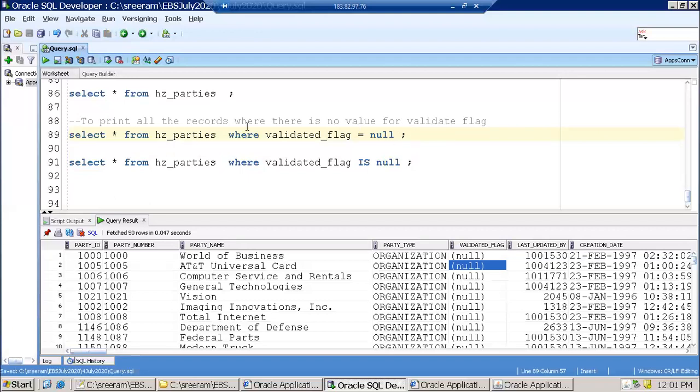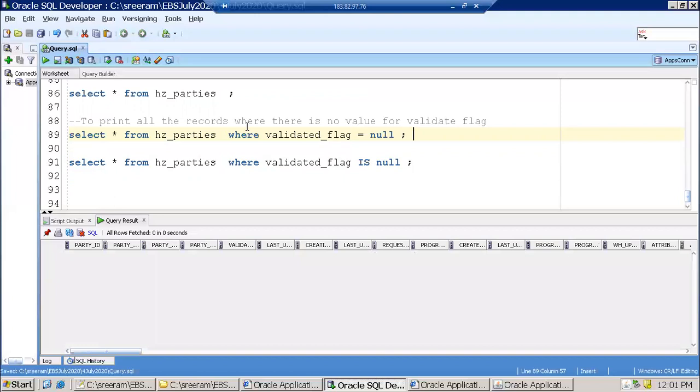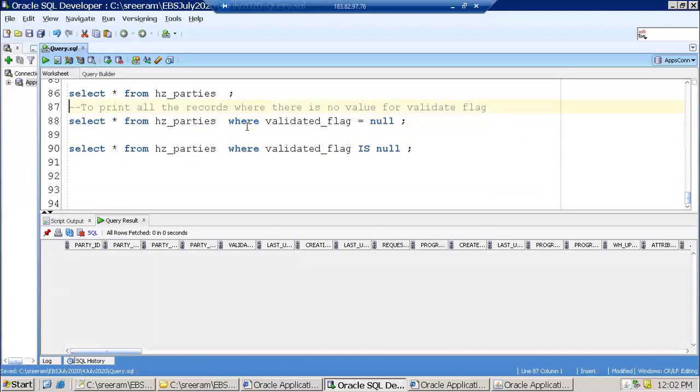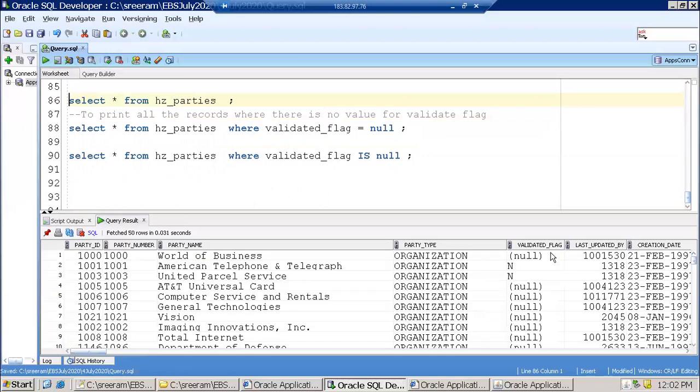But the query at line number 89 is not working. It is not giving any records, even though we have a large number of records with the value null. As per the SQL logic, is equal to will never work with null, because null is a different value. It is not your normal 0, 1, 2, 3 kind of value or ABC kind of value. It is a special value. The query validates every record.